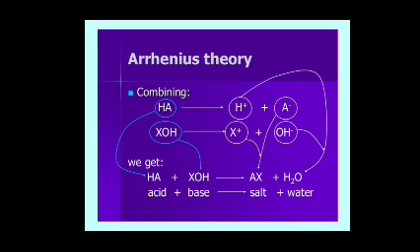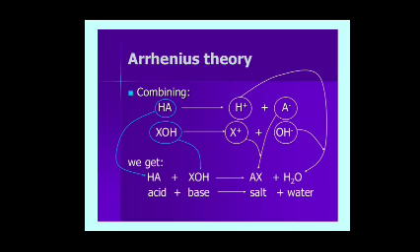Arrhenius theory. HA gives rise to H+ and A- ions. XOH gives X+ and OH- ions. HA is an acid.